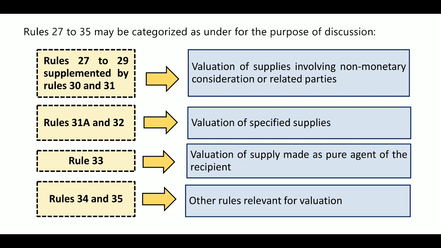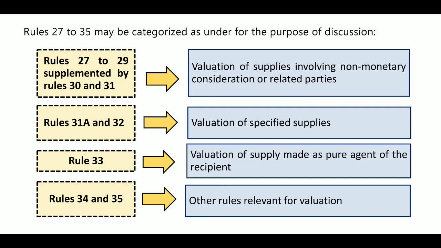That is, value of supplies involving non-monetary consideration or related parties. Related parties: rules 27, 28, 29 will be discussed. For example, 27 will be related parties, 28 will be agents, and 29 will be distinct persons, like that. If 27 is not calculable, if 27 information is not there, then we will go with rule 30.